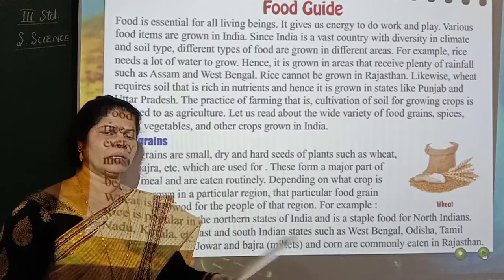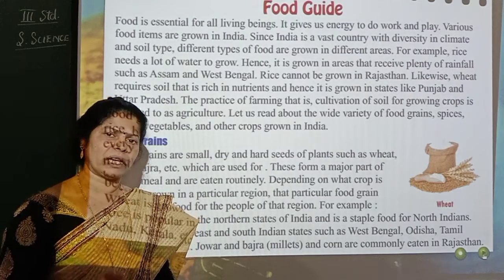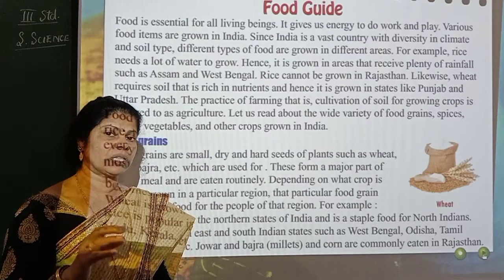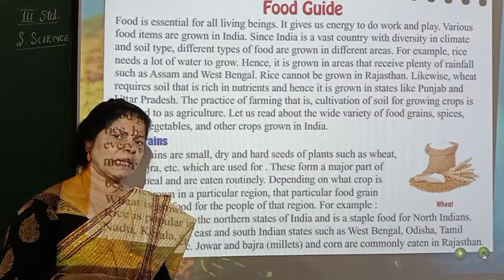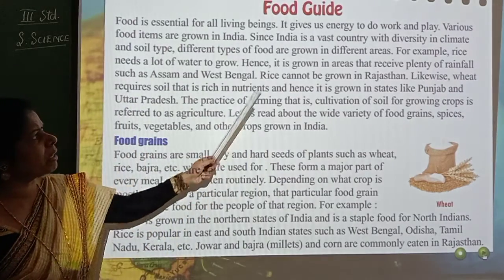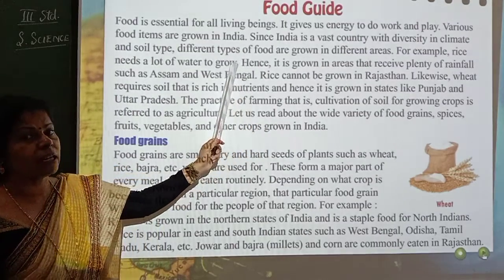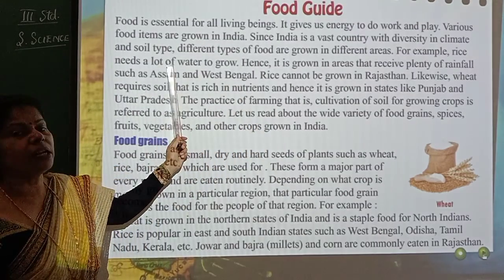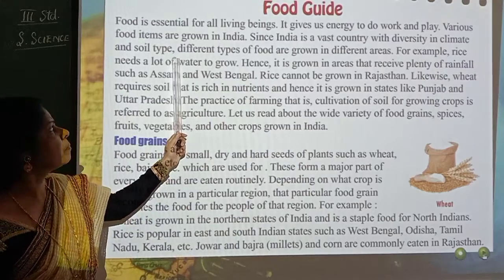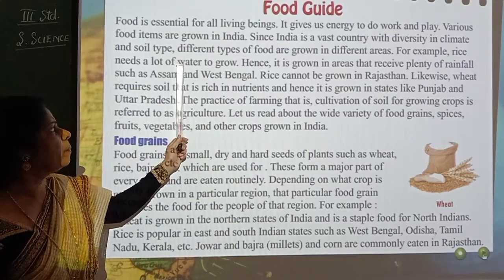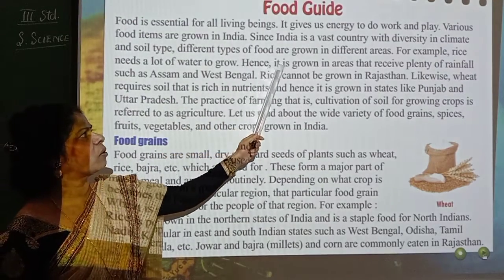So in all areas you cannot see the same type of soil; it differs based on the deposition of minerals in it. Did you understand? That is the meaning here. So since India is a vast country with diversity in climate and soil type, the soil also varies from one place to the other. Different types of food are grown in different areas.